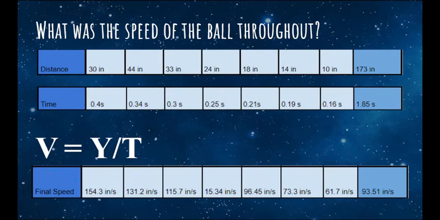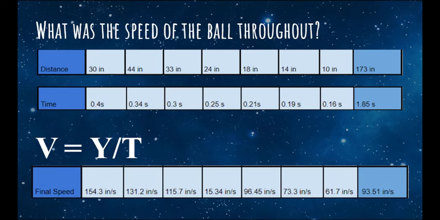Next is the calculation of the speed of the ball throughout the entire process. In order to do so, we shall use the third equation again, but instead of v equaling velocity, it shall equal speed, and y shall equal distance instead of displacement. That is because speed is calculated through distance, not displacement. And in order to calculate distance, we just measure the actual distance of the pathway the ball took throughout the course of its bounce. The first one was from 30 inches high to 0. That's just easy, 30 inches.